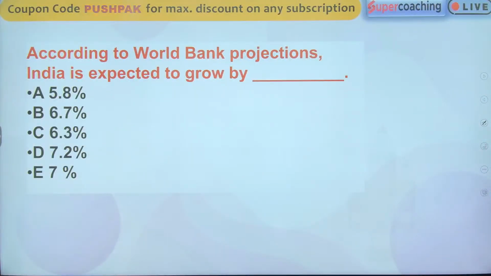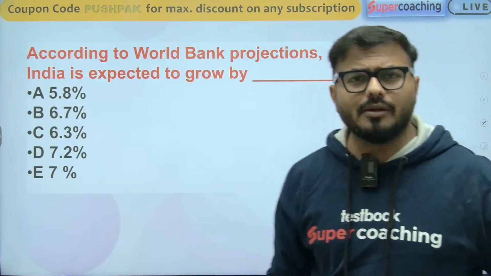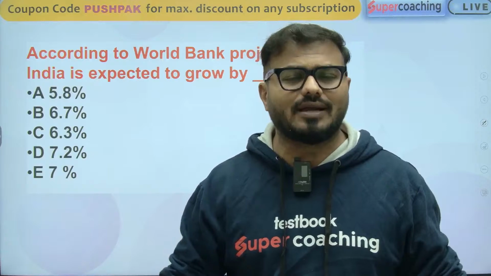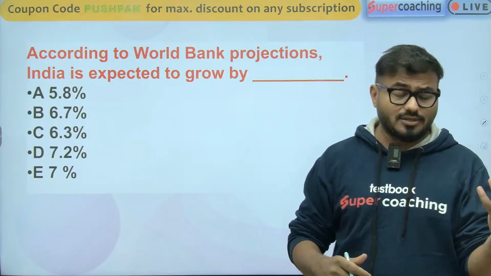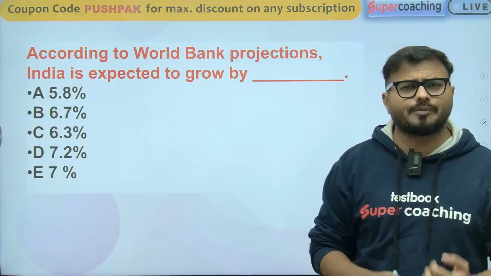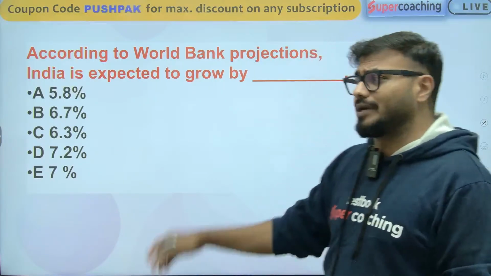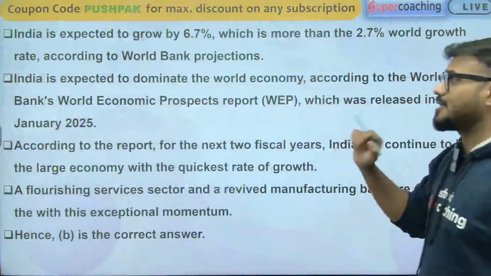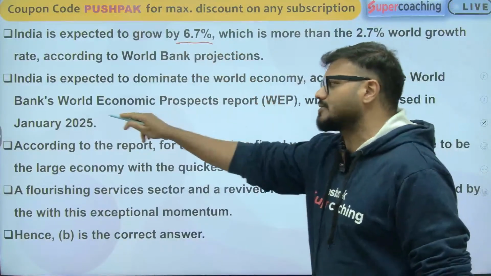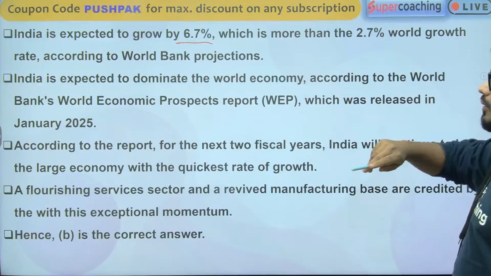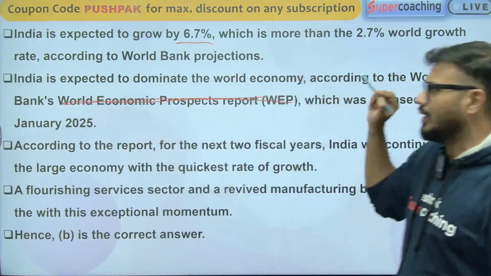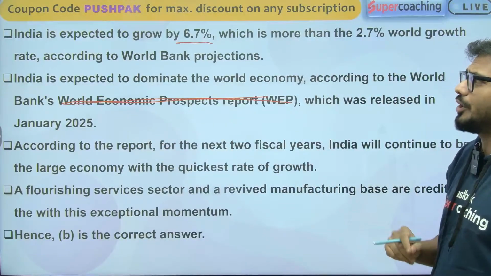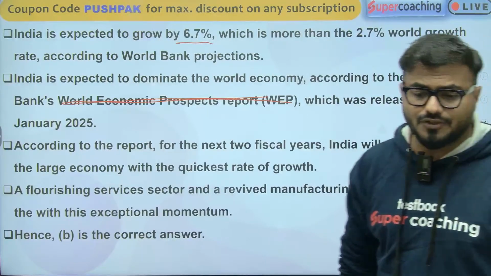Next, according to World Bank projections, India is expected to grow by how much percent? World Bank and IMF both gave the numbers recently. IMF's report is called World Economic Outlook, whereas World Bank's report is called Global Economic Prospects. According to Global Economic Prospects, India's GDP is expected to grow at 6.75%. The report name is wrong here, a wrong report was written. Global Economic Prospects is the name of the World Bank's report, and they are expecting 6.7%.